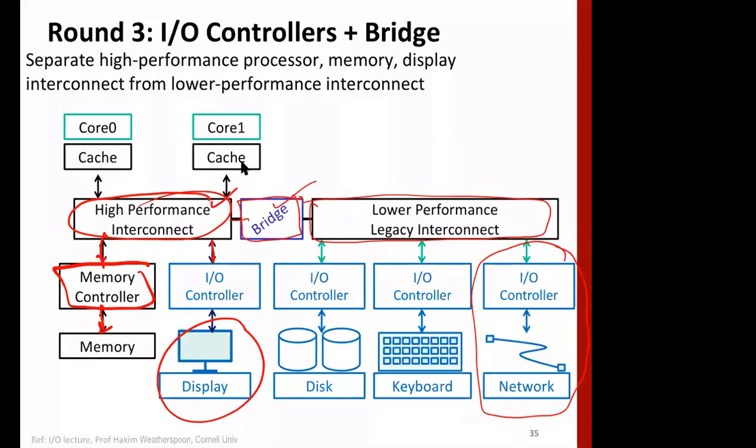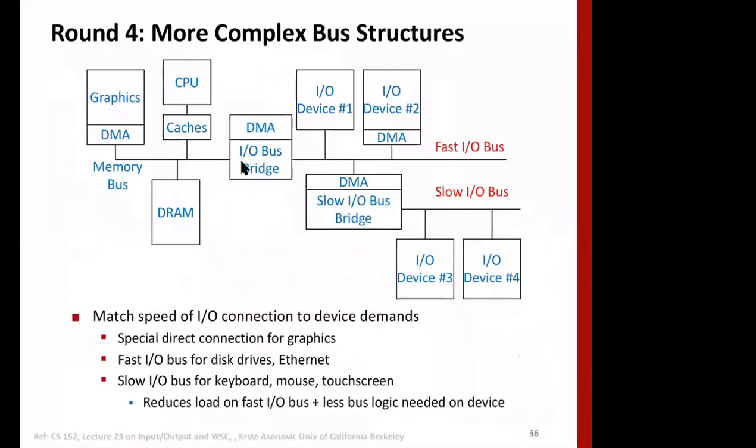So now we can continually improve the designs. For example, we can have a design something like this. We have the CPU here, and then we have memory here, and then we have a high speed bus, which is called the memory bus. Onto that we can also connect the display, and then we have an IO bus bridge. Then we can have two buses here, a fast IO bus and a slow IO bus.